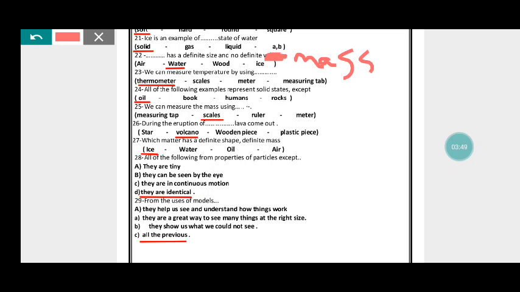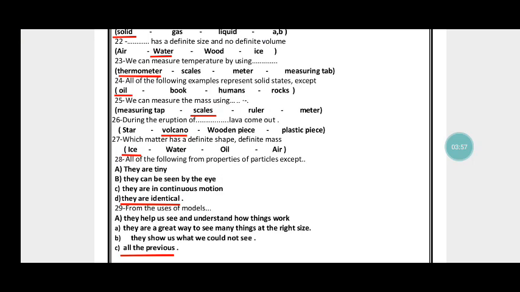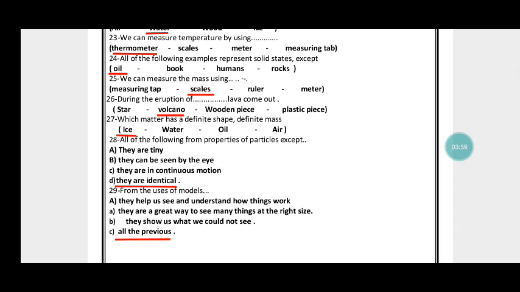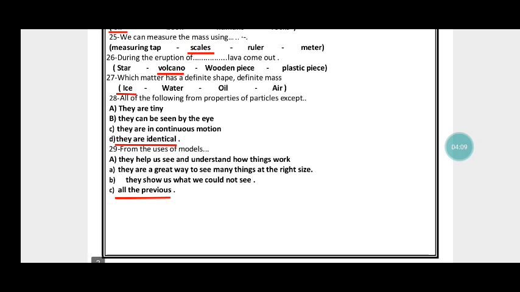Write the word mass instead of volume. Okay, so water. Okay, we can measure temperature by using a thermometer. All of the following examples represent solid state except oil. Yeah, we can measure the mass using scales.